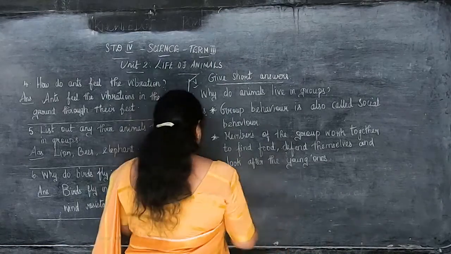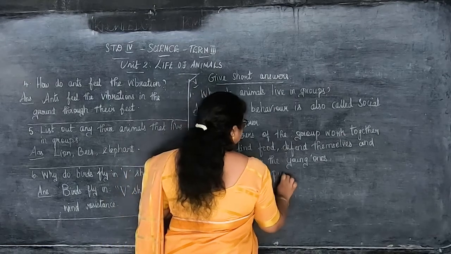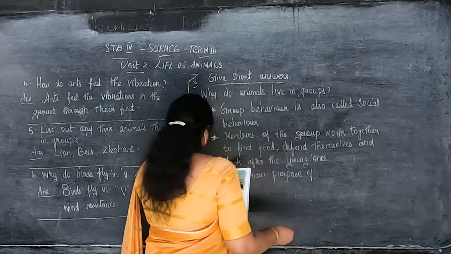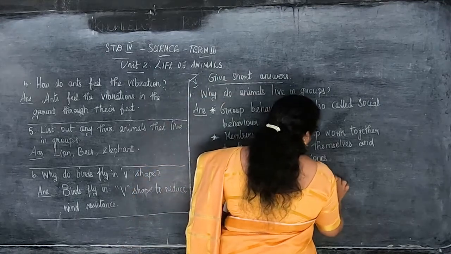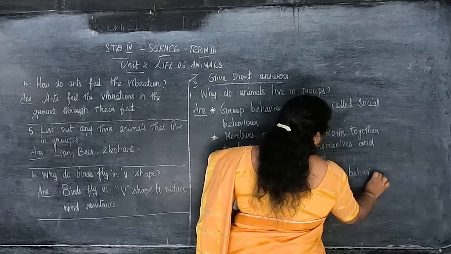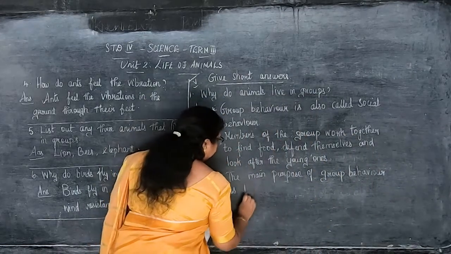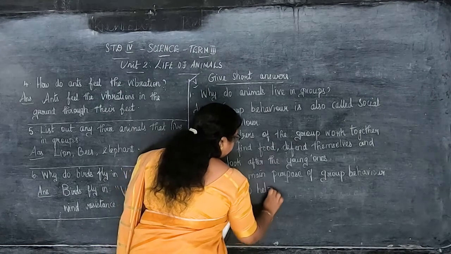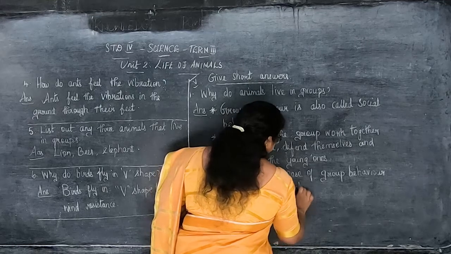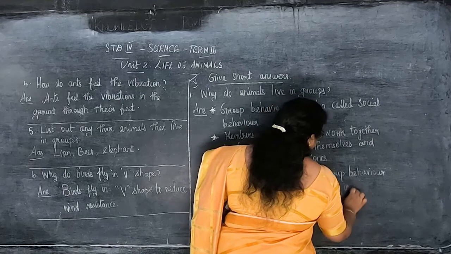Third point. The main purpose of group behavior is to help animals survive in nature.